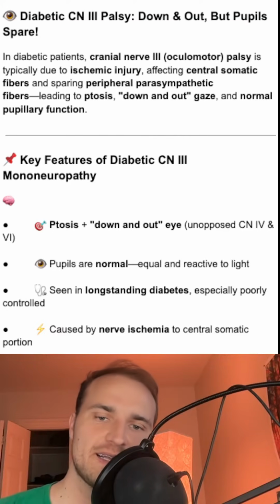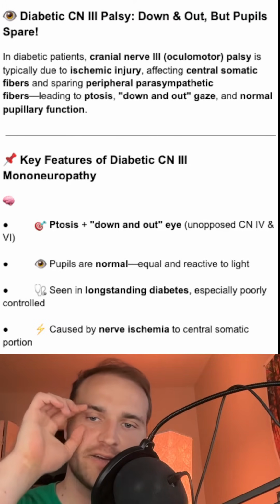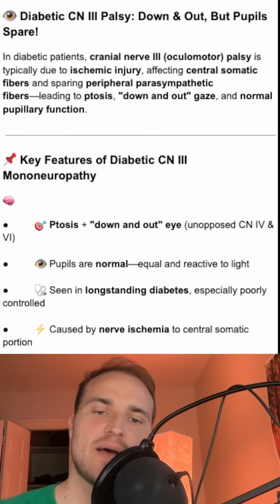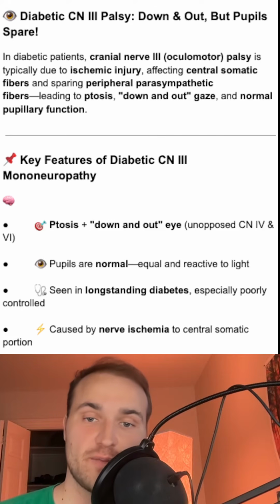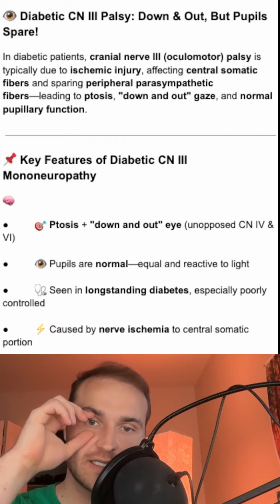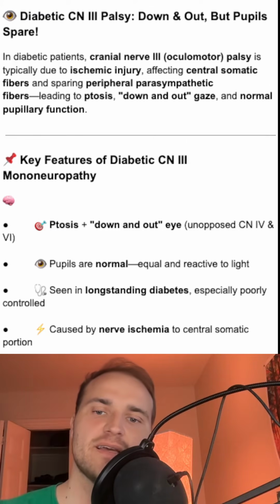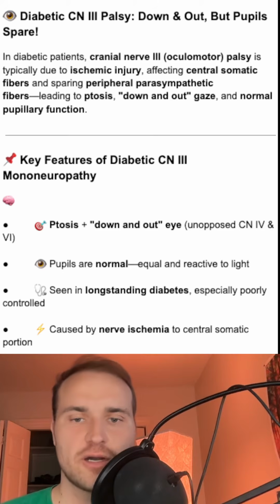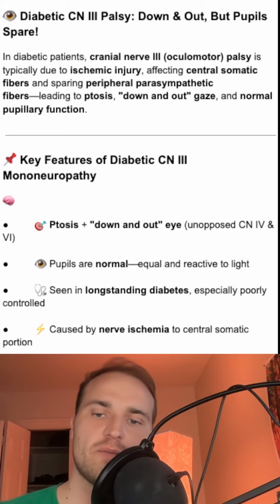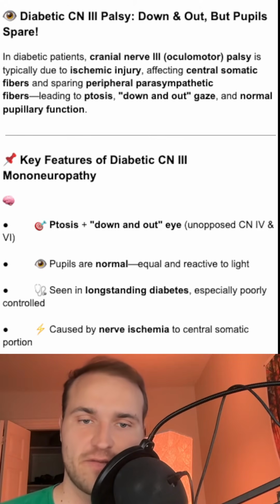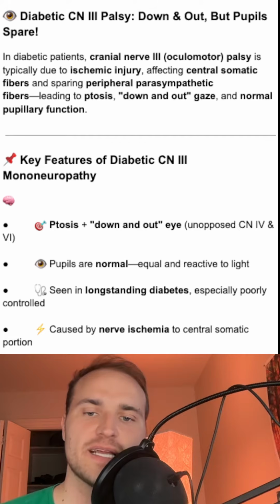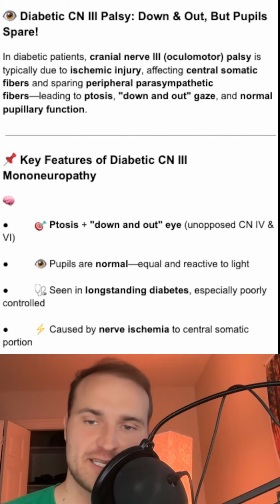Imagine waking up and suddenly your eye can't move properly and your eyelid starts to sag. Well, that's what happens in diabetic cranial nerve 3 palsy. So, despite the dramatic eye movement problems, the pupil is actually perfectly fine because diabetic ischemia hits the central fibers of the cranial nerve 3. Those are the ones that control your extraocular muscles and your levator palpebrae. But the parasympathetic fibers that control the pupil are spared because they actually run around the outside of the nerve.